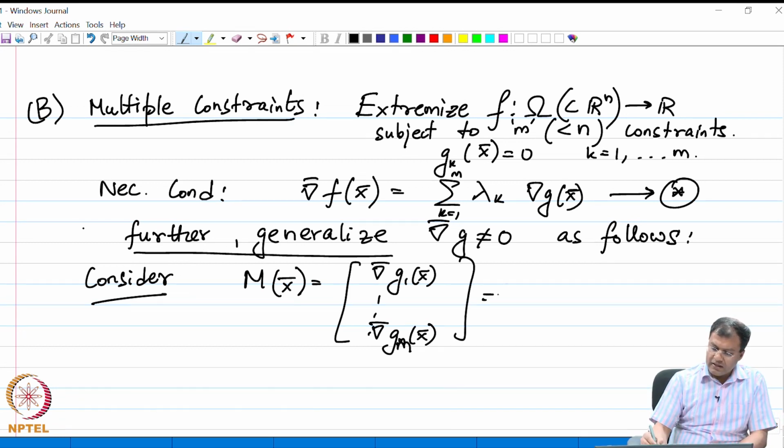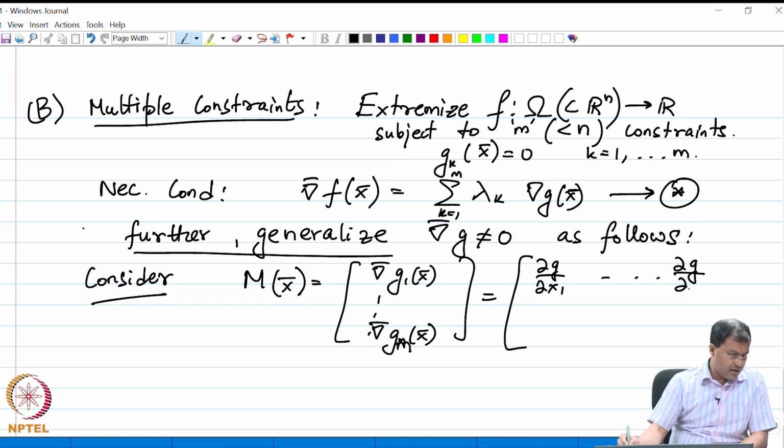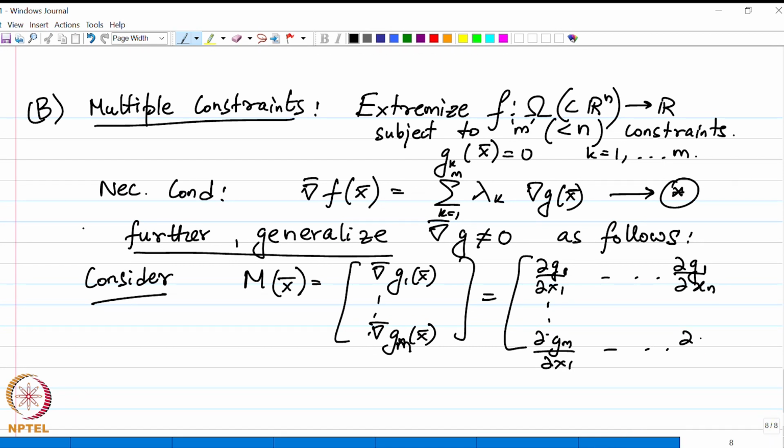Expanding further, this is nothing but the matrix with del g1 del x1 and so on up to del g1 del xn, down to del gm del x1 through del gm del xn.